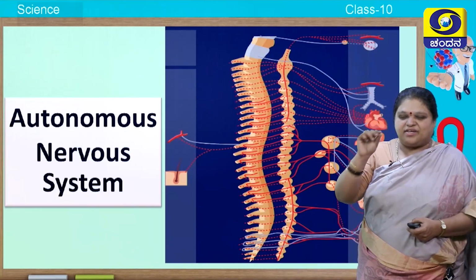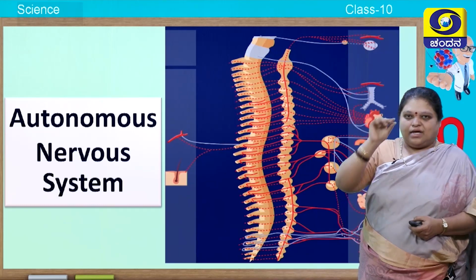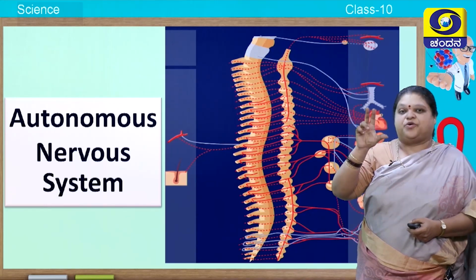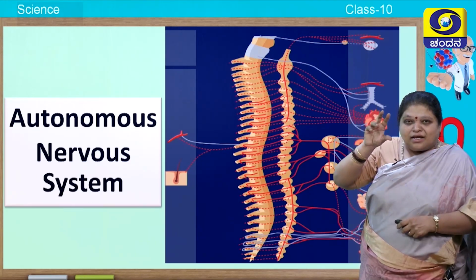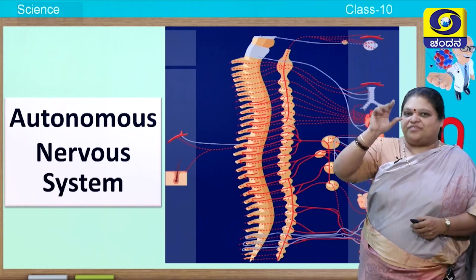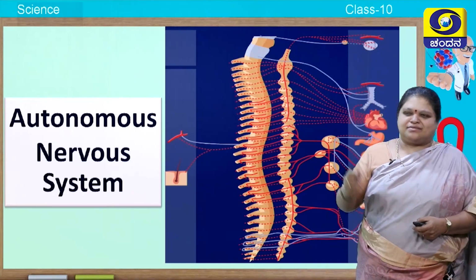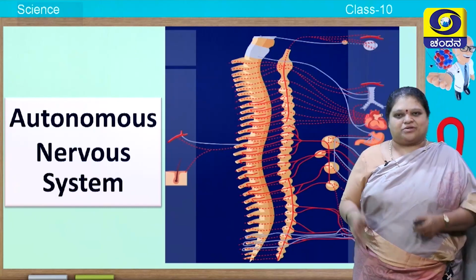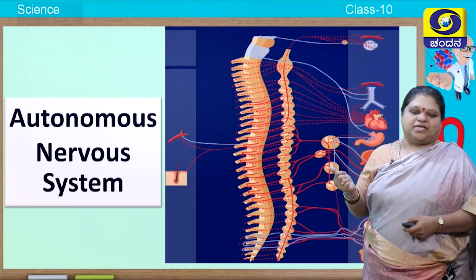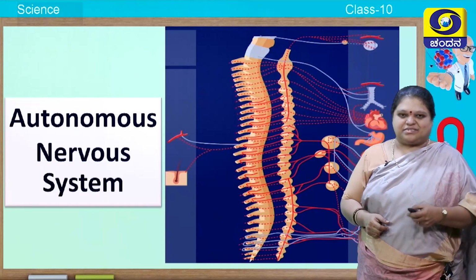For example, if sympathetic nerve allows the dilation of the pupil, parasympathetic nerve allows the constriction of the pupil of the eye. It is something like this. One is opening the door, another one is closing the door. So, opposite functions are done by this autonomic nervous system.